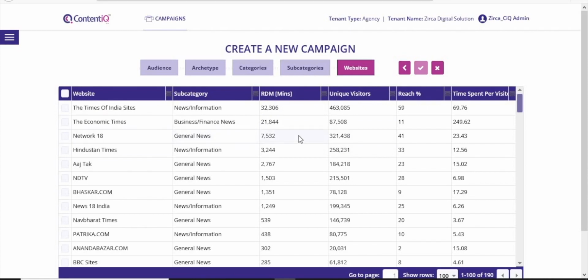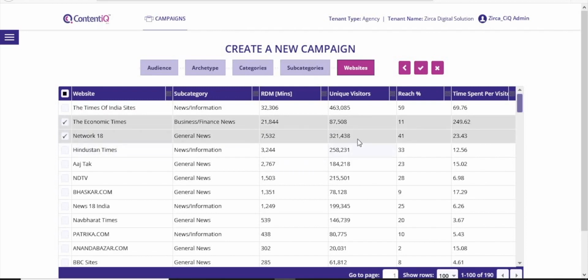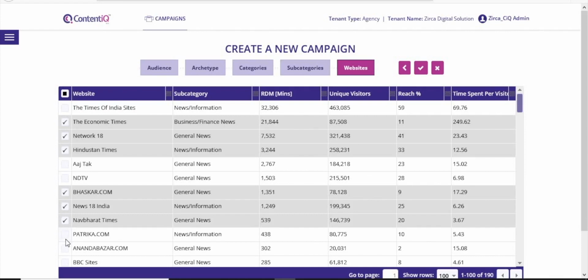If we look at unique visitors only, Network 18 is more than thrice the size of Economic Times. But wait, when we look at RDM, Economic Times would be more than twice that of Network 18. This is a very different conversation for planners and publishers and a game changer for brands. You can choose up to 50 destinations to be part of the media plan. Once you have selected your websites, we complete the media plan.